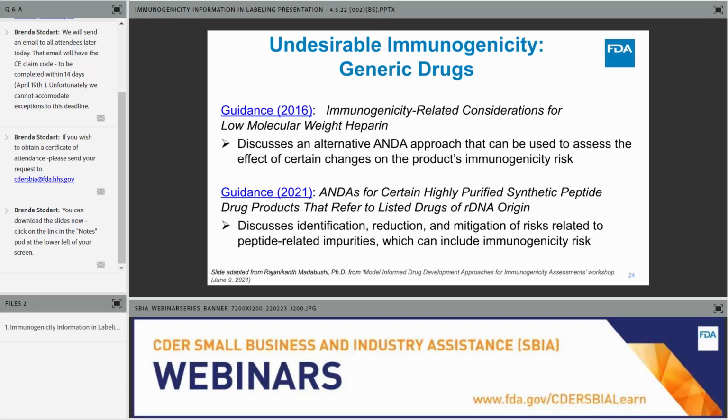FDA has also published guidance pertaining to immunogenicity potential for certain generic drug products. The FDA guidance on immunogenicity-related considerations for low molecular weight heparin discusses an alternative approach to assess the effect of certain changes on a product's immunogenicity risk. And the 2021 guidance on ANDAs for certain highly purified synthetic peptide drug products of rDNA origin discusses identification, reduction, and mitigation of risks related to peptide-related impurities, which can include the immunogenicity risk.